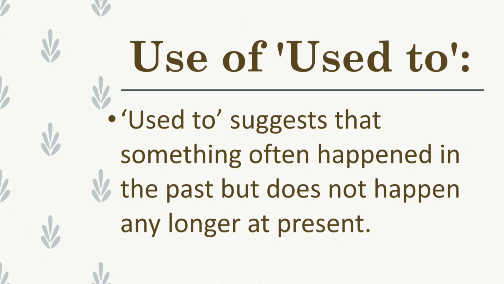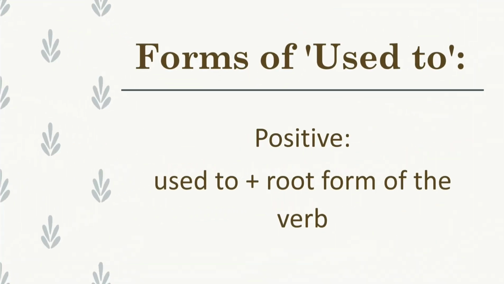To express simple past tense, used to can also be used. Used to suggests that something often happened in the past but does not happen any longer at present. To form a positive sentence, used to is used with the root form of the verb.